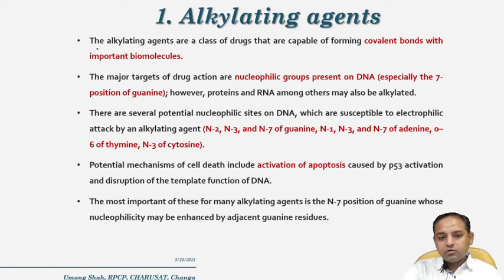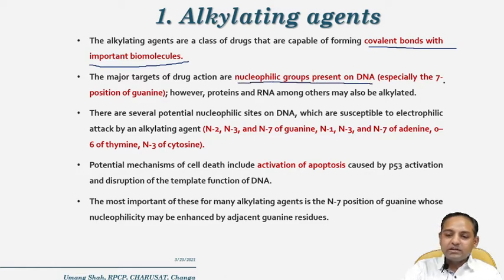So friends, our today's topic is alkylating agents, which are a type of anti-cancer agent. Basically, alkylating agents are a class of drugs that are capable of forming a covalent bond with important biomolecules. Here, biomolecules means it may be DNA. The major targets for drug action are nucleophilic groups present on the DNA, especially the N7 position of the guanine, where nitrogen is present and nitrogen has a lone pair of electrons